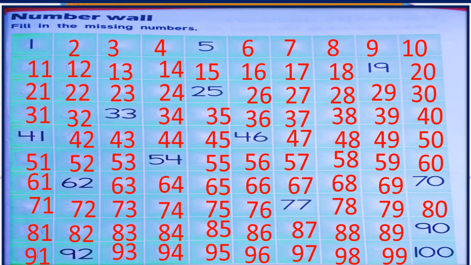100 is there. Okay. Next exercise is I can write numbers. Write numbers 1 to 100. Dear kids, we have already learned numbers 1 to 100. So this exercise is very easy for you. So all of you count with me from 1 to 100. Okay, let's start. 1 is there.